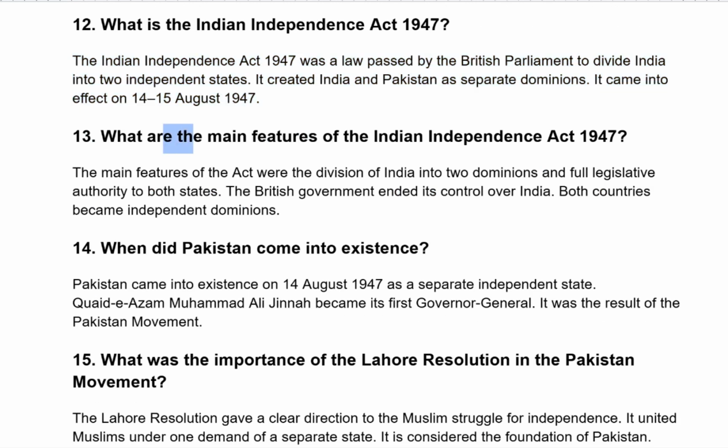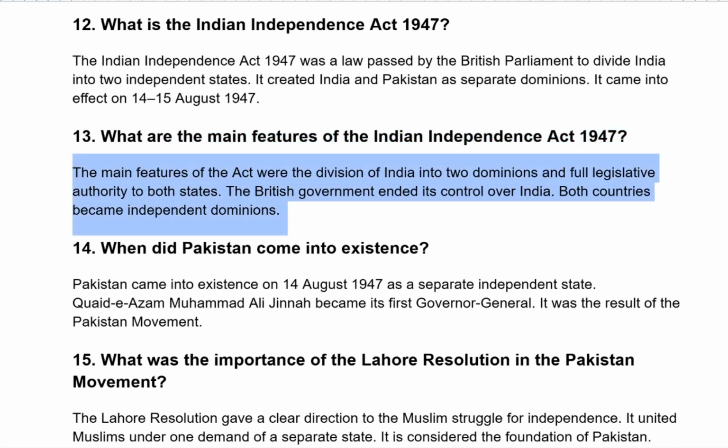What are the main features of the Indian Independence Act 1947? The main features of the act were the division of India into two dominions and full legislative authority to both states. The British government ended its control over India. Both countries became independent dominions.